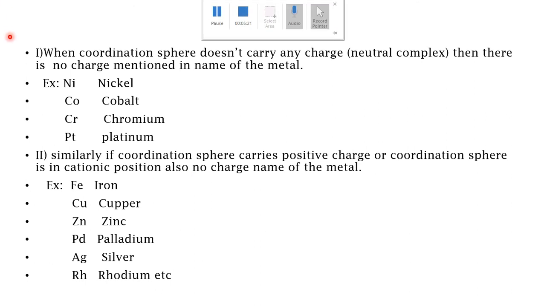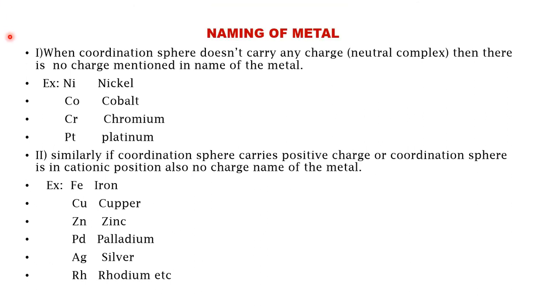Then how do you name the metal present inside the coordination sphere? There are certain rules. The first rule is when the coordination sphere does not carry any charge, then the name of the metal is used as such. Ni will be nickel, Co will be cobalt, Cr chromium, Pt platinum.